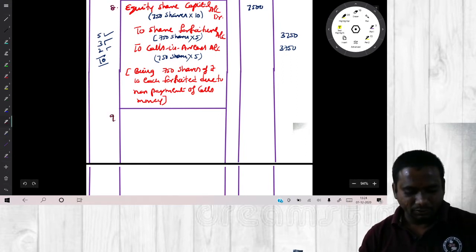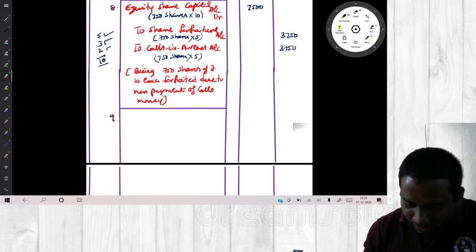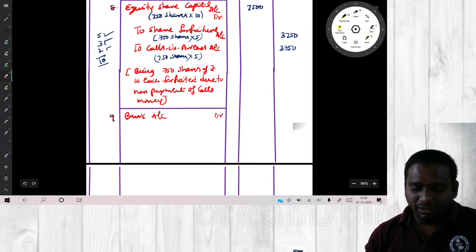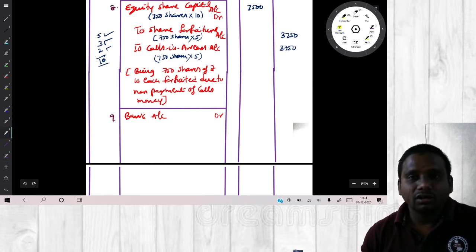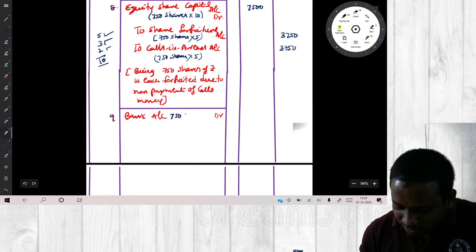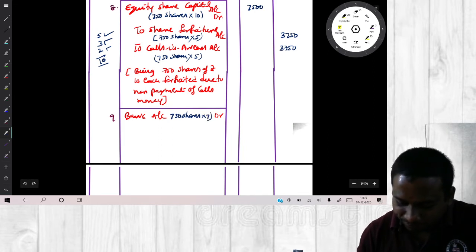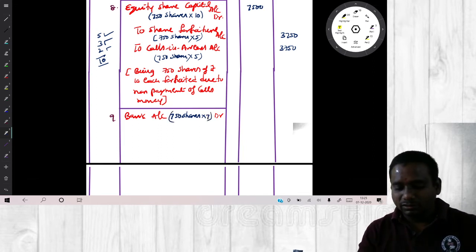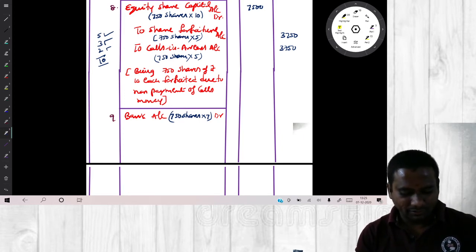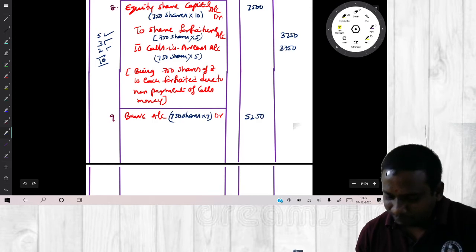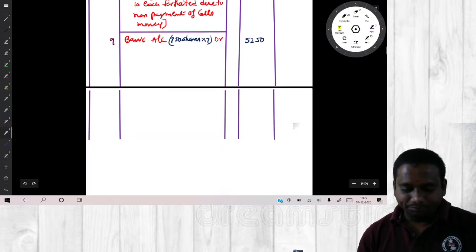Ninth entry. Reissue. Bank account debit. Tell me how many shares we are reissuing. We are reissuing 750 shares. How much are you receiving? 7. Now, what is the amount here? 750 into 7, 5,250.